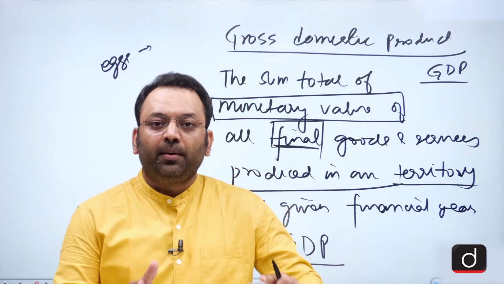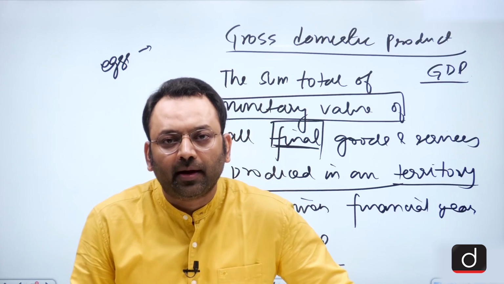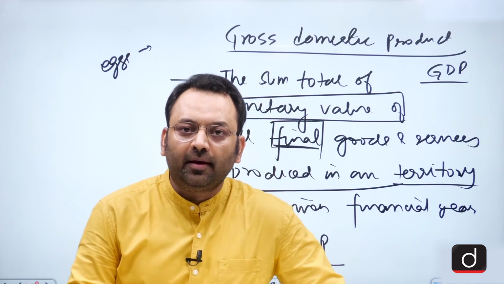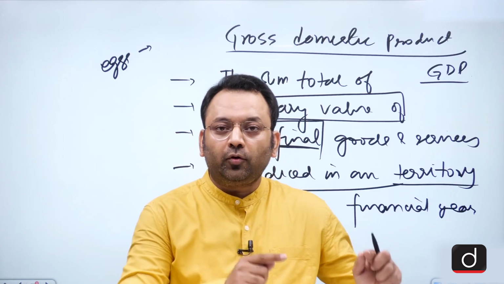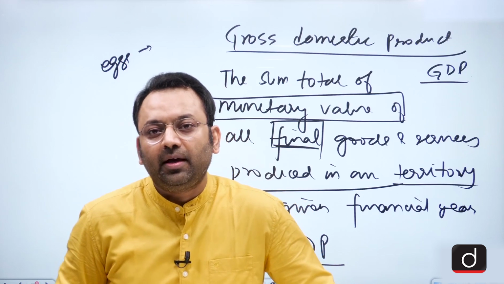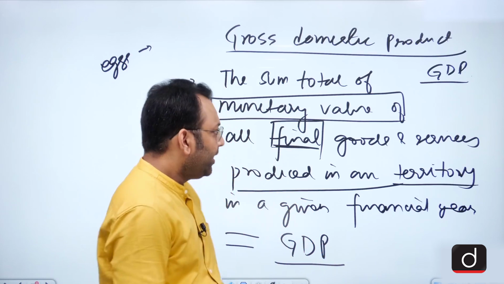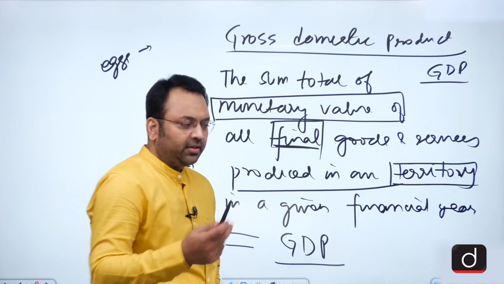For example, before 2016, some enclaves in Bangladesh were owned by India. So production in those enclaves would be a part of India's GDP, because those land parcels in Bangladesh were considered to be India's mainland. And that is why the territory would be all the territory that we just discussed.